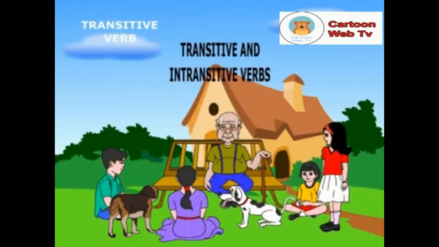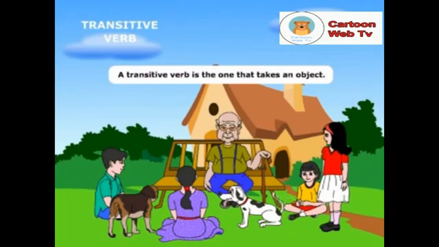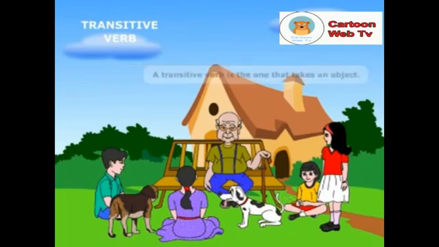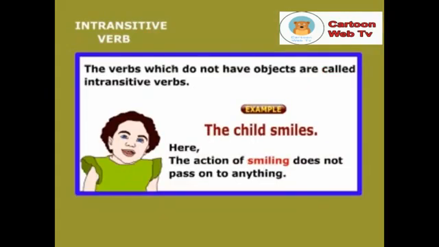What are transitive and intransitive verbs? A transitive verb is the one that takes an object. Example, the cat has caught a mouse. Here, the action of catching passes on to the object mouse. The verbs which do not have objects are called intransitive verbs. Example, the child smiles. Here, the action of smiling does not pass on to anything.